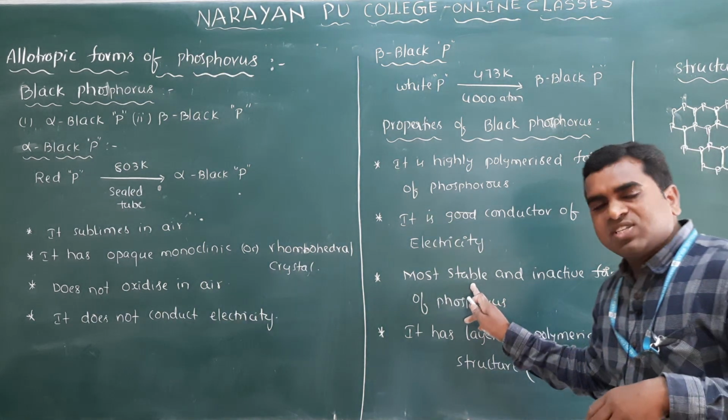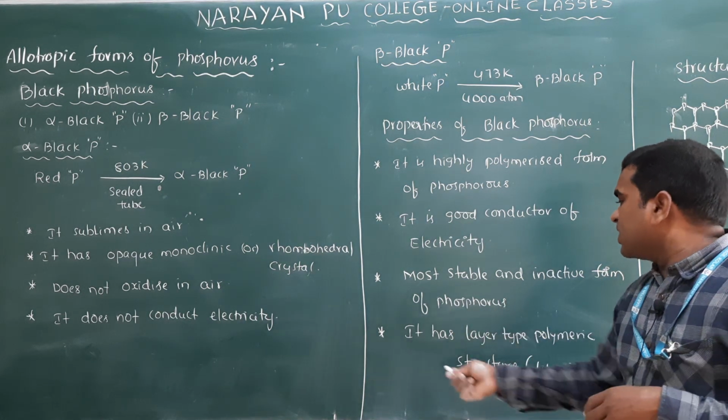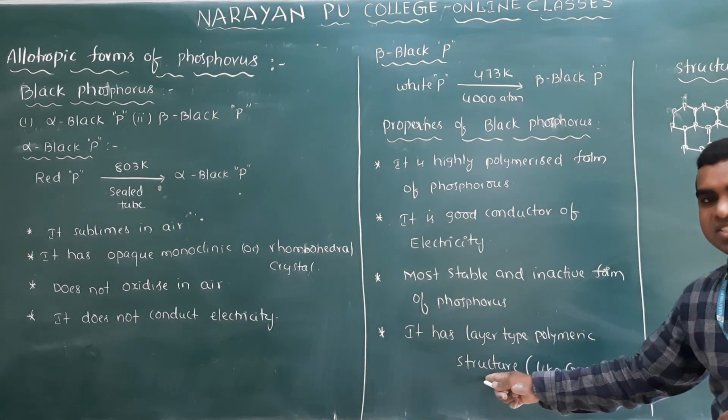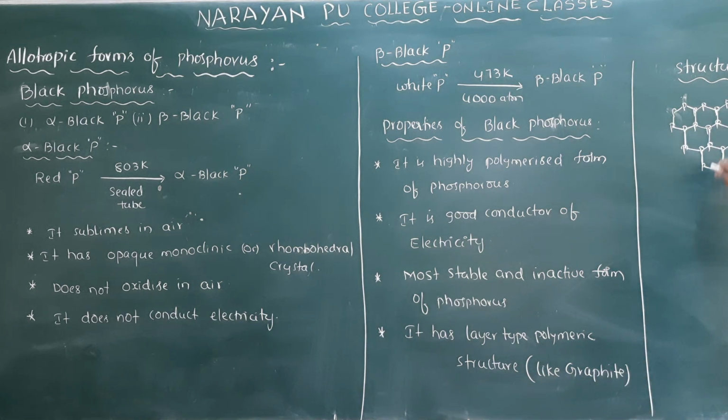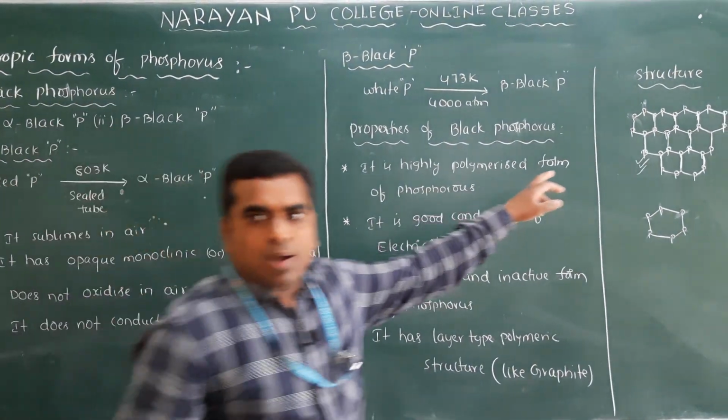And black phosphorus is the most stable and inactive, very less reactive form of phosphorus. It has a layer type polymeric structure, like which one ma? Graphite, and that I have given here. So this is the structure. You see, it is a benzene like, you see this is a benzene, right ma? So here carbons are there. Instead of carbons, what you have to write ma? Here phosphorus. So all are phosphorus, and combining all this you will get the structure of black phosphorus. Clear?